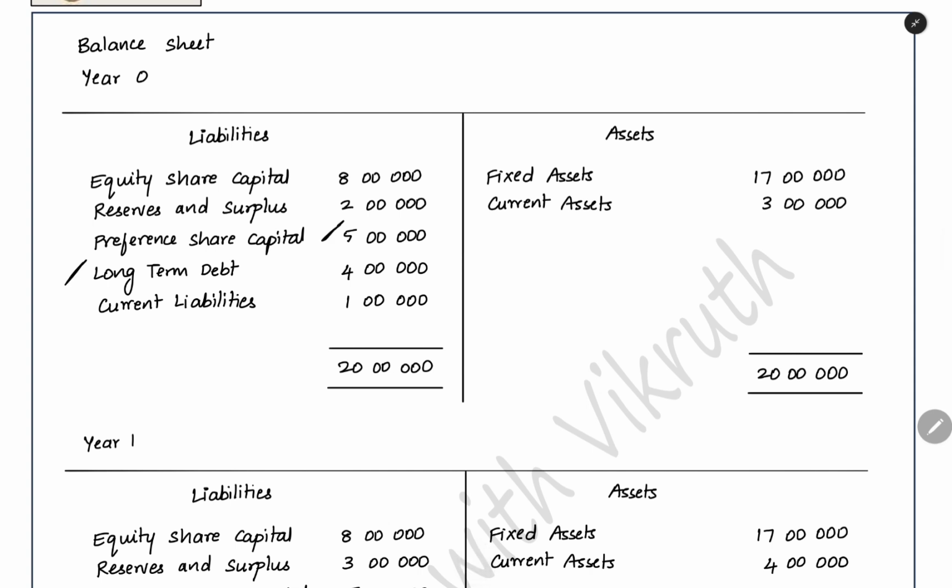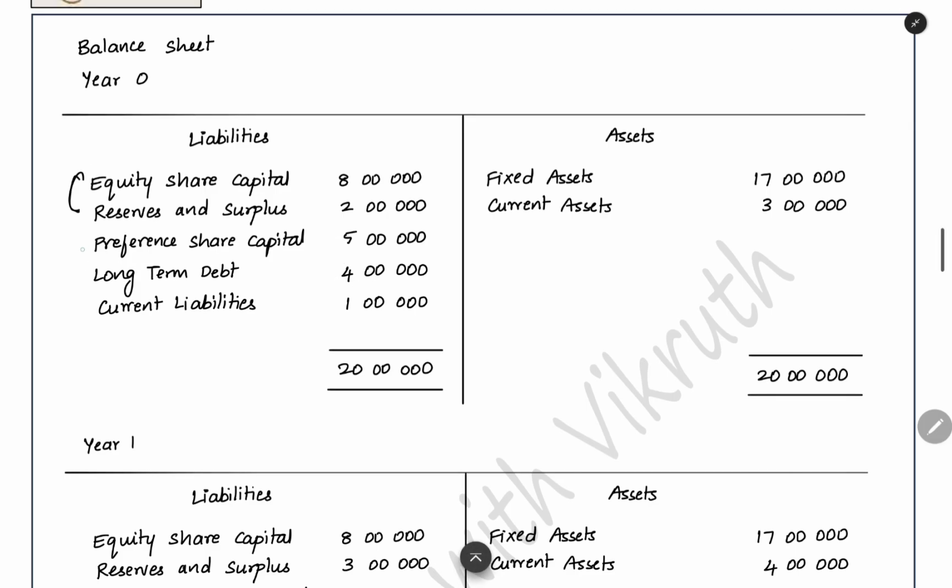This is the amount provided by the loans from financial institutions, debenture holders or bond holders. Those are the people who have a right to this 4 lakh amount. So you need to see which amount is provided by which person. For equity shareholders, these two amounts. Preference shareholders, this amount. Long-term debt will be for debenture holders and bond holders. So you need to understand this first.